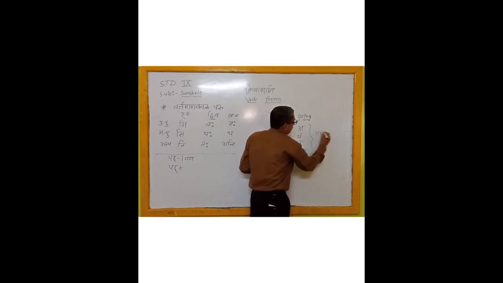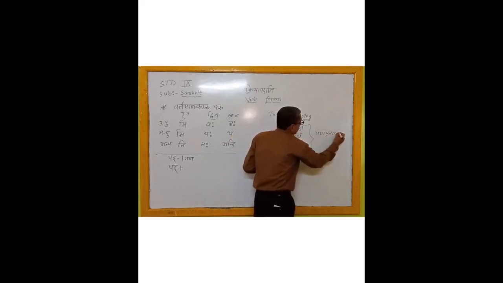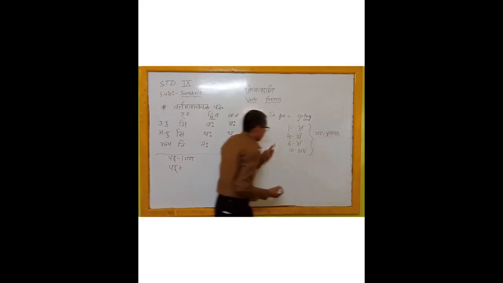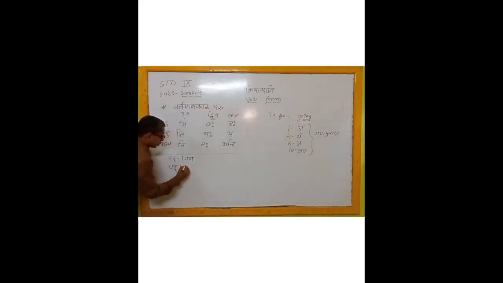Now, for the first gana, we put here a. Then after that we have 9 tense terminations. Who is the subject of our sentence? According to that, we select any one termination from these. Suppose I want to make the third person singular verb form, then I have to select ti. See here, third person and singular, it is ti.